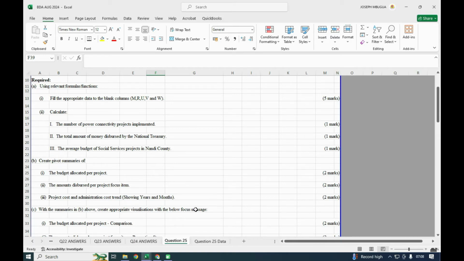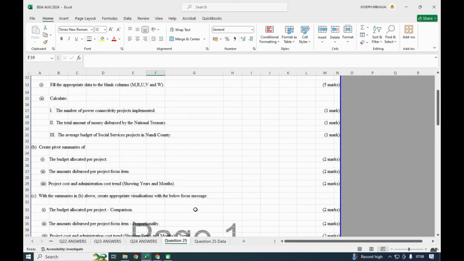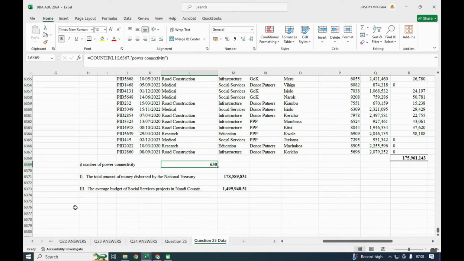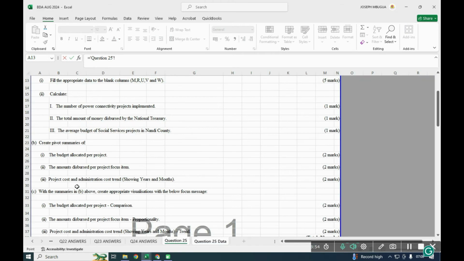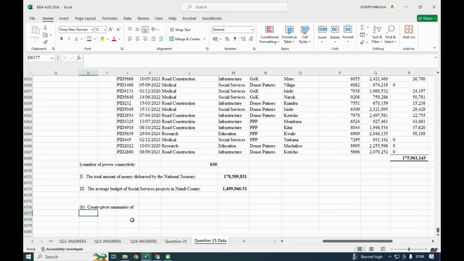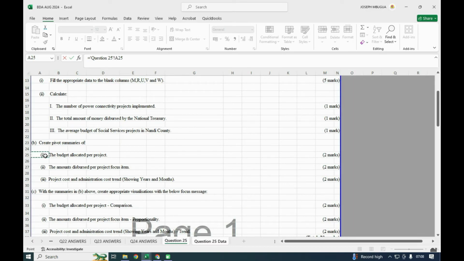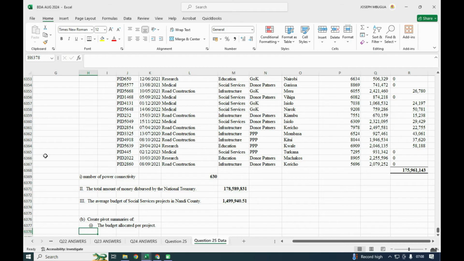You create the pivot summary of the budget allocated per project. Budget allocated per project. So we shall go to pivot summary. I'll still create it under this. So I'm supposed to create pivot summary. And this pivot summary, we are starting with the first one, the budget allocated per project.